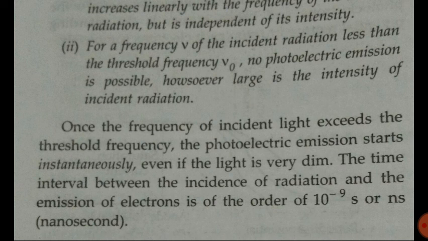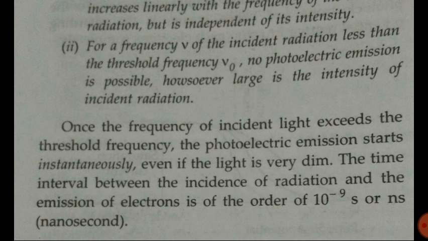As I have already explained, intensity means the number of photons. So intensity affects the number of electrons coming out from the metal surface. But to come out, at least a minimum frequency is required, which is called the threshold frequency. The time interval between the incidence of radiation and the emission of electrons is of the order of 10 to the power minus 9 second, or nanoseconds.